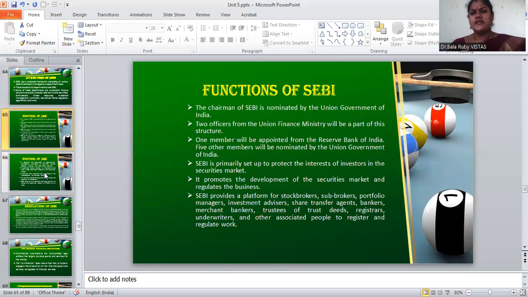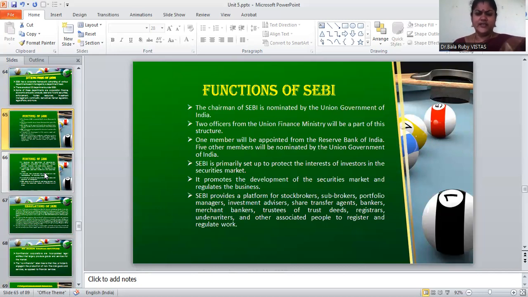And what are the functions of SEBI? If you look at SEBI, there is a chairman, who is normally nominated by the Union Government of India. What is the meaning of Union Government of India? The Union Government of India is nothing but our central government. So the chairman of SEBI is nominated by the central government.